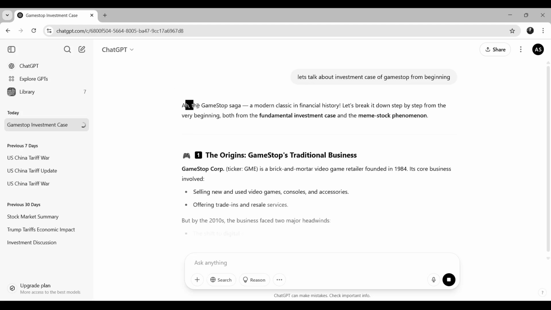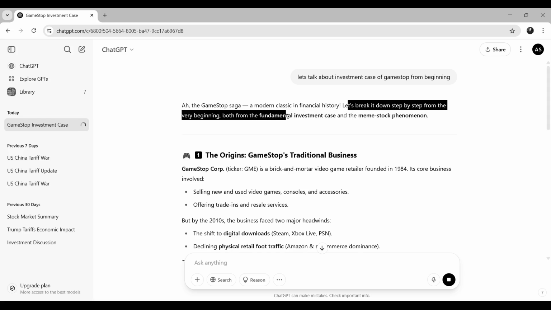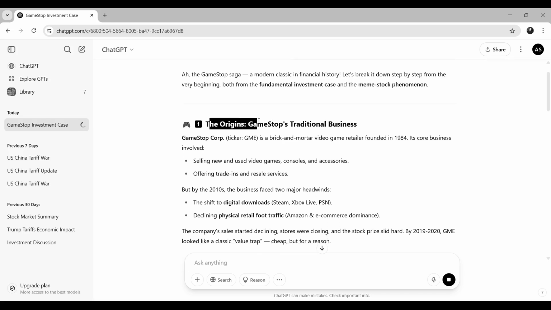Okay. So the GameStop saga, a modern classic in financial history. Let's break it down step by step from the very beginning, both from the fundamental investment case and the meme stock phenomenon. So what actually happened? The origin, how it all started, the GameStop traditional business. There is this company called GameStop Corporation, represented by GME in the stock market. It is a brick and mortar video game retailer founded in 1984. Its core business involves selling new and used video games.